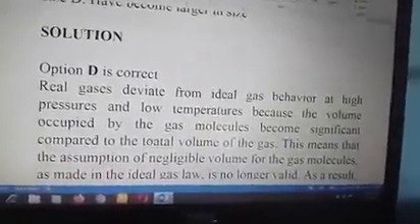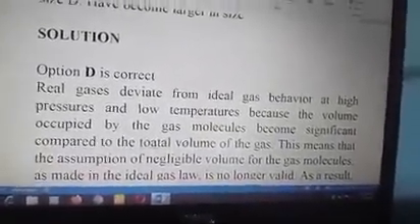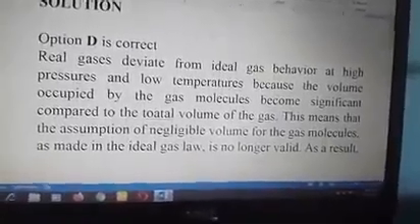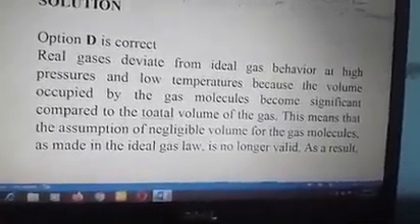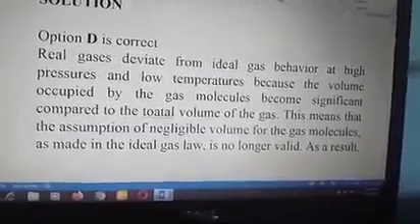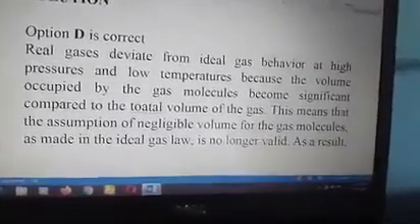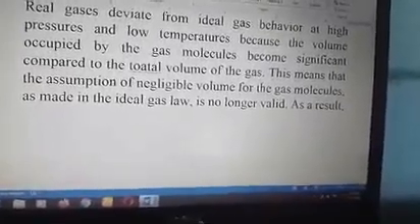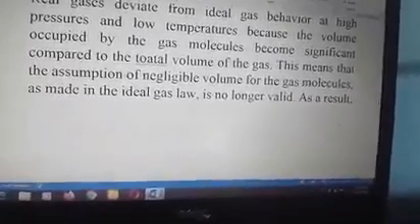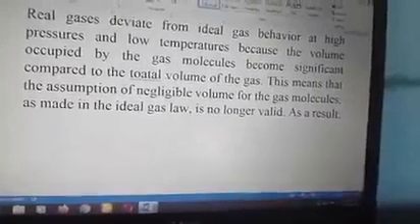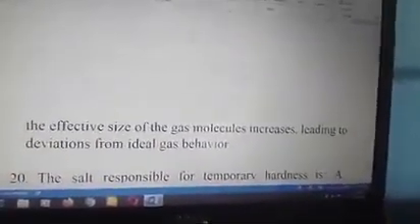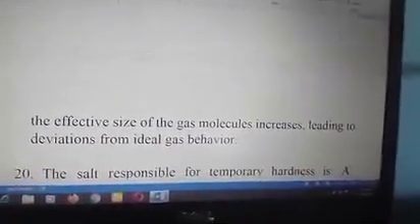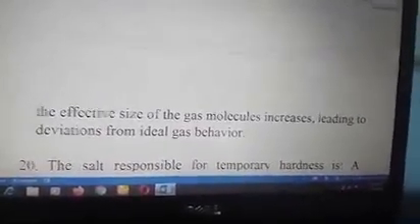Explanation: real gases deviate from ideal gas behavior at high pressures and low temperature because the volume occupied by the gas molecules becomes significant compared to the total volume of the gas. This means that the assumption of negligible volume for the gas molecules, as made in the ideal gas law, is no longer valid. As a result, the effective size of the gas molecules increases, leading to deviation from the ideal gas behavior.